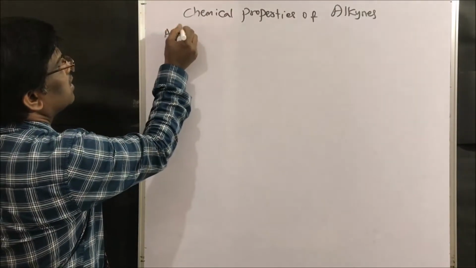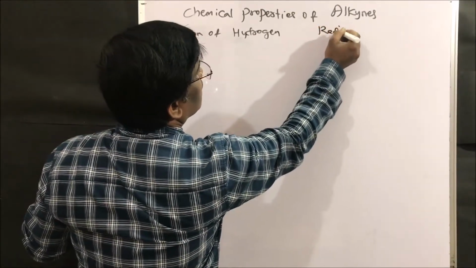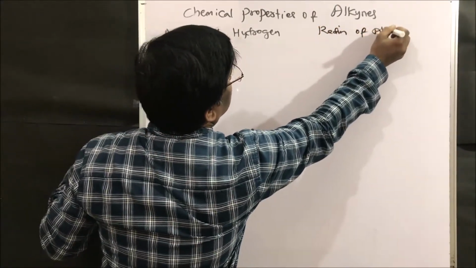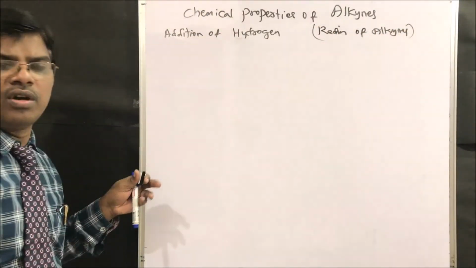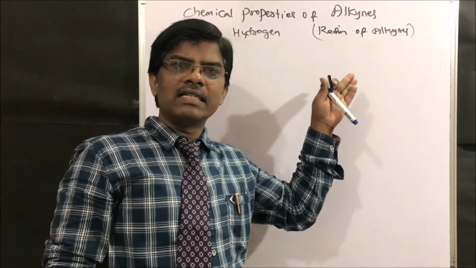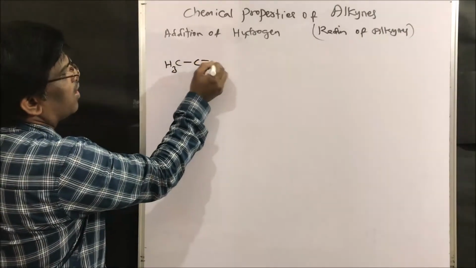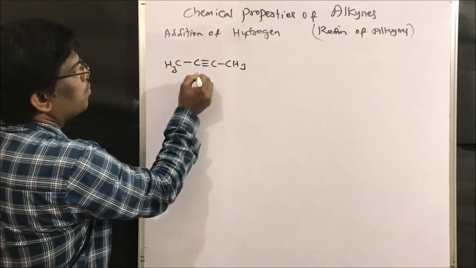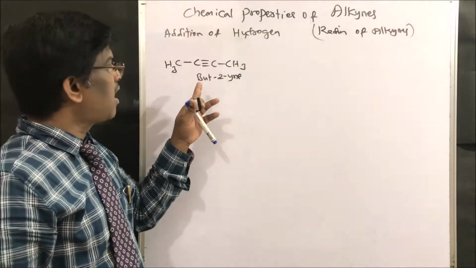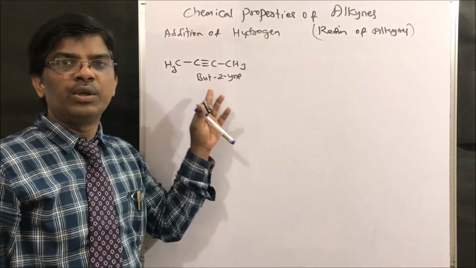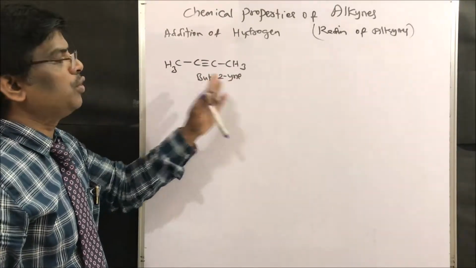Addition of hydrogen is also known as reduction of alkynes, where the triple bond is reduced to a double bond or single bond. For example, if I take but-2-yne. Read it like this: but-2-yne.